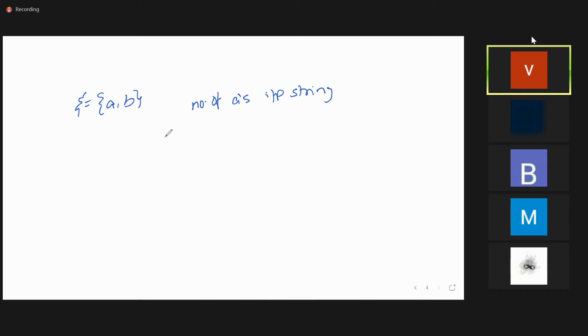Okay, which means on input A it has to give the output as 1. On input B it has to give the output as 0, because I asked you to count the number of A's in the given string. So I am representing A's with 1 and B's with 0. And the given string is ABA. In this given string we have to count the number of A's. How do we count? First you have to construct the Moore machine for this and then count.